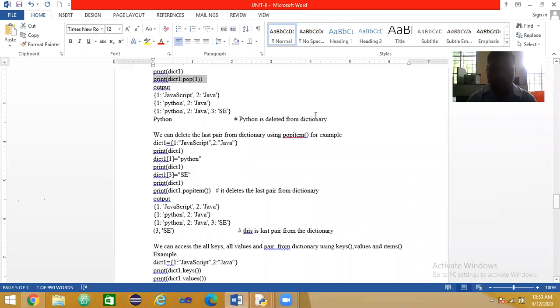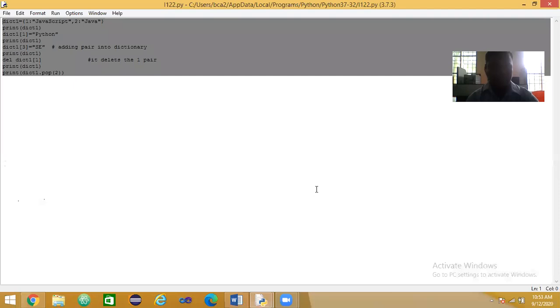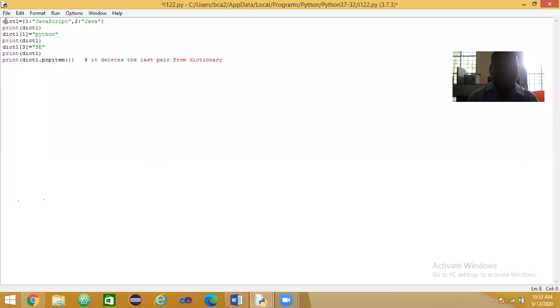And we have one more, the popitem function, which deletes the last pair of the dictionary. Here it is an entirely new program.